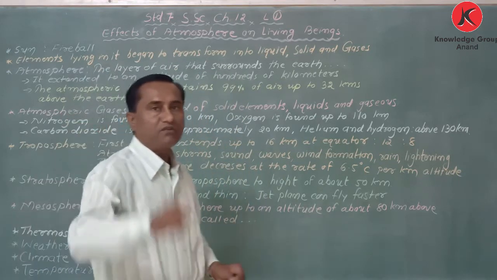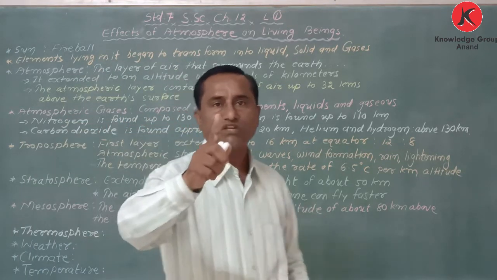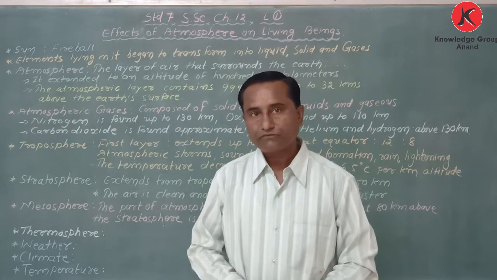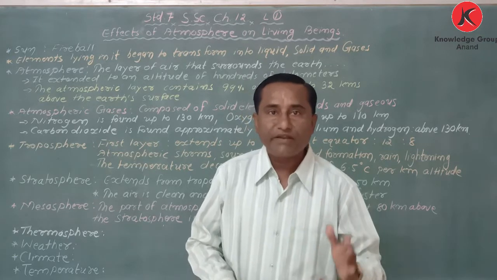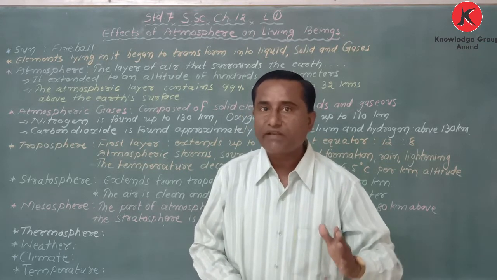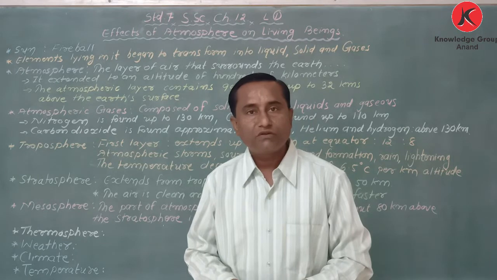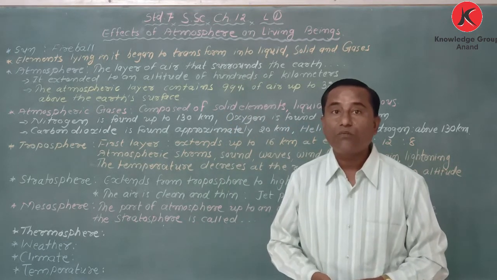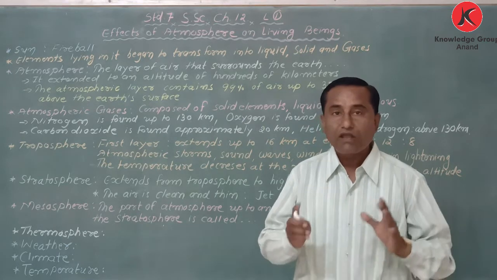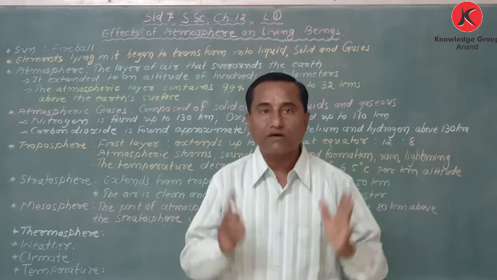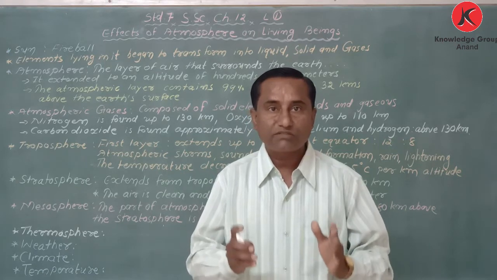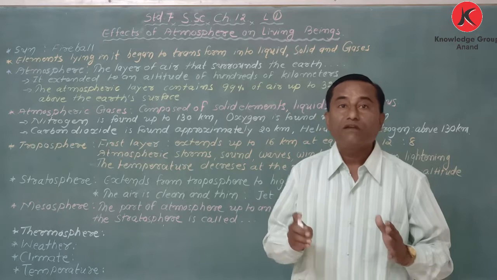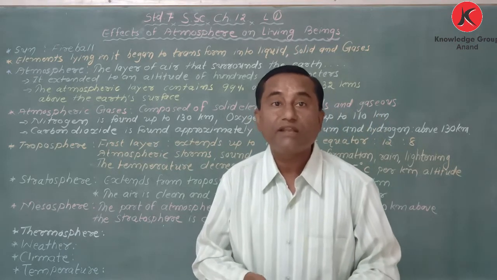My dear student, the very first line of the chapter says about the origin of the earth. The earth separated from the sun. At that time, at the origin of the earth, it was in the form of a fireball. Slowly it cooled down, and so it transformed into different layers.